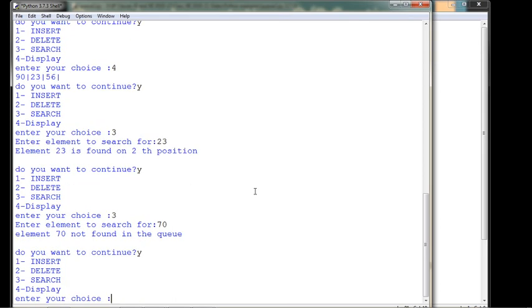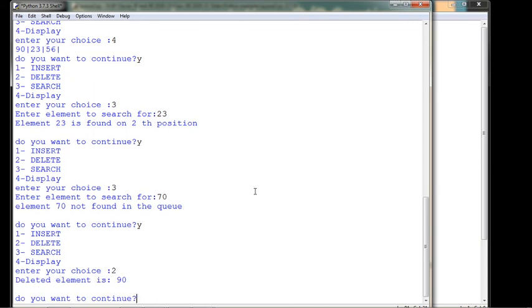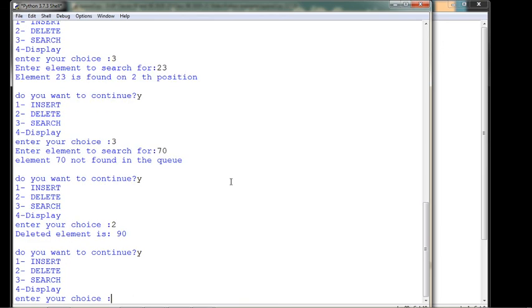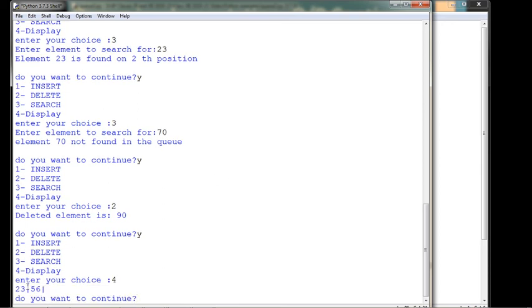I want to continue. Yes. Thereafter, display I have already done, and now I delete one element. Suppose second choice, one more element that is 90 is deleted. So you can see here the front element was 90 which is deleted. Now let us see what the current queue is. There should be 23 and 56 left. So if you enter the fourth choice, there will be only two elements left, 23 and 56. There are two elements you can see here.